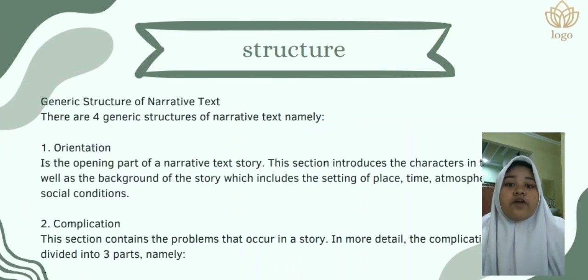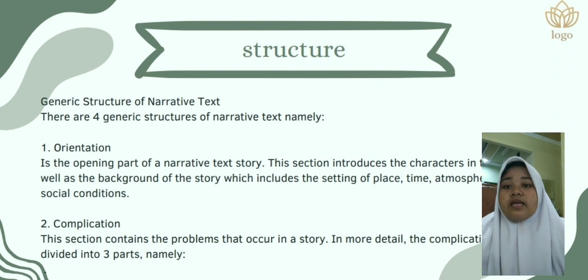Number 3. Generic structure of narrative text. There are 4 generic structures of narrative text, namely, number 1. Orientation is the opening part of a narrative text story. This section introduces the characters in the story as well as the background of the story, which includes the setting of place, time, atmosphere, and social conditions.